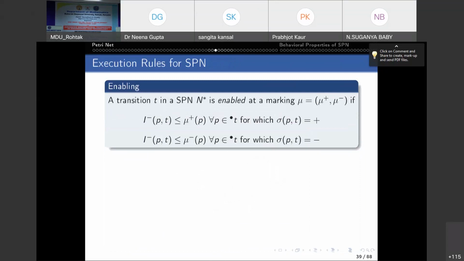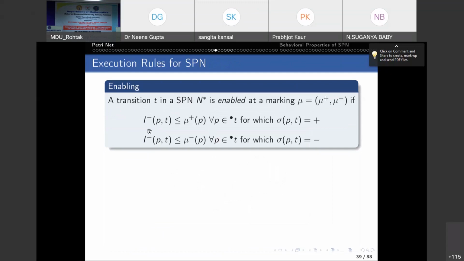Yes. Here also, we'll talk about the dynamics. Otherwise, we are just dealing with the structure. So dynamics means the enabling and firing rule. A transition in an SPN is enabled at some marking mu. Okay, here we have positive marking as well as negative marking.